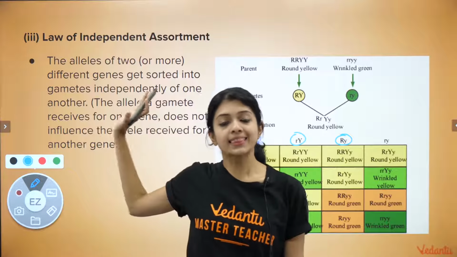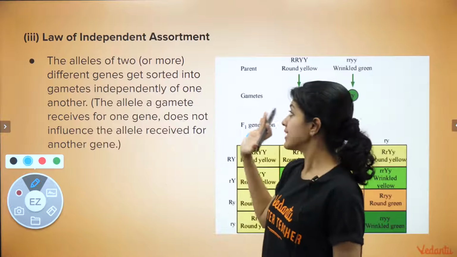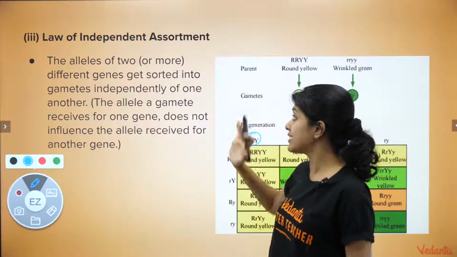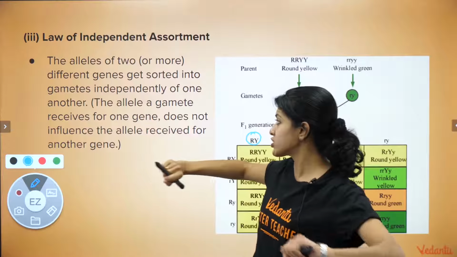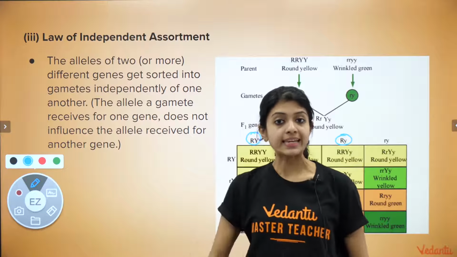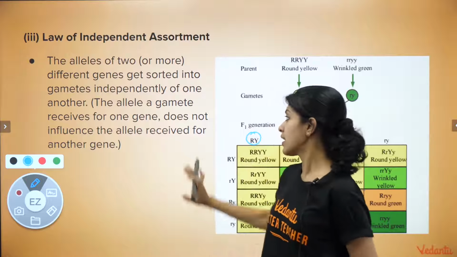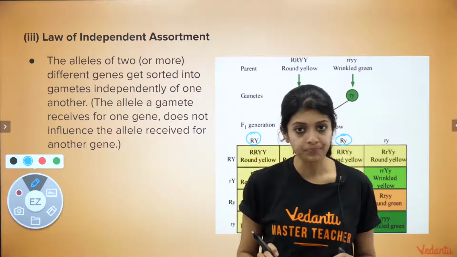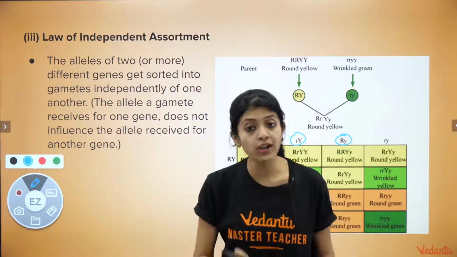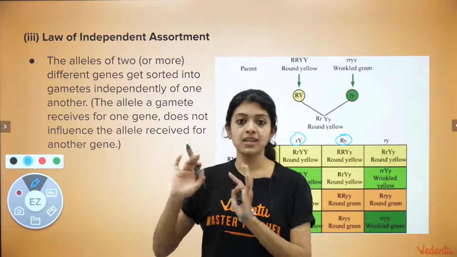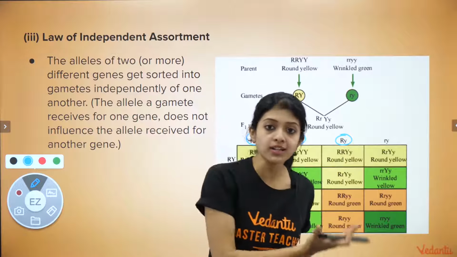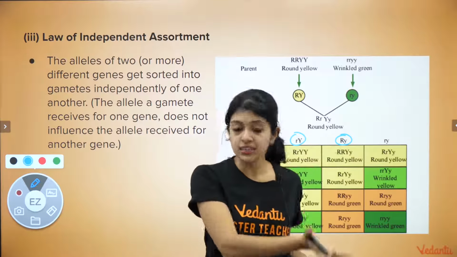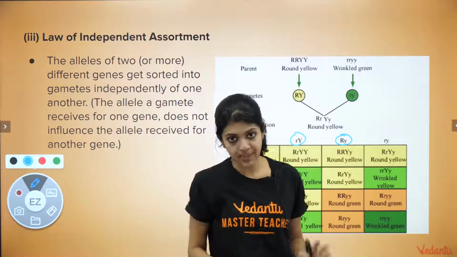Which is why this law says that the alleles of two or more different genes get sorted into gametes independently of one another. Keep this in mind, children. The allele that a gamete receives for one gene does not affect at all, is completely independent of deciding what the other allele for the other gene will be in the same gamete.